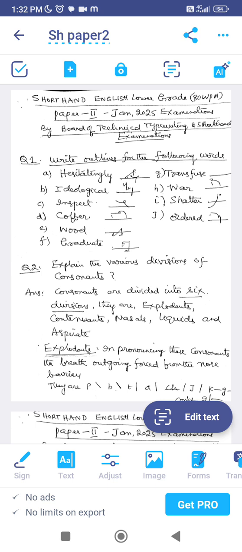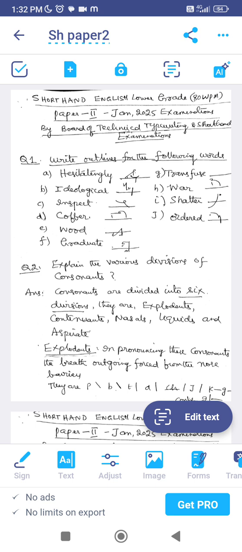The first question, the first word, hesitatingly. In this, see how it's written here. Since the half length form cannot be joined with other strokes, that's why you are writing separately here. In the second word, ideological, stroke J was disjoined, since logical is a suffix. That is why I have written idea here, then for logical, I have disjoined stroke J here.